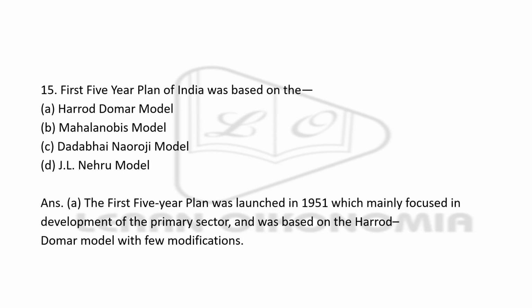Next, the first 5-year plan in India is based on dash: Harrod-Domar model, Mahalanobis model, Dadabhai Naoroji model, and Nehru model. The right answer, you have to see that it is based on the Harrod-Domar model, and it was not the same as the Harrod-Domar model because you had some modifications happening as a result. You had implemented the first 5-year plan. It was launched in the year 1951.